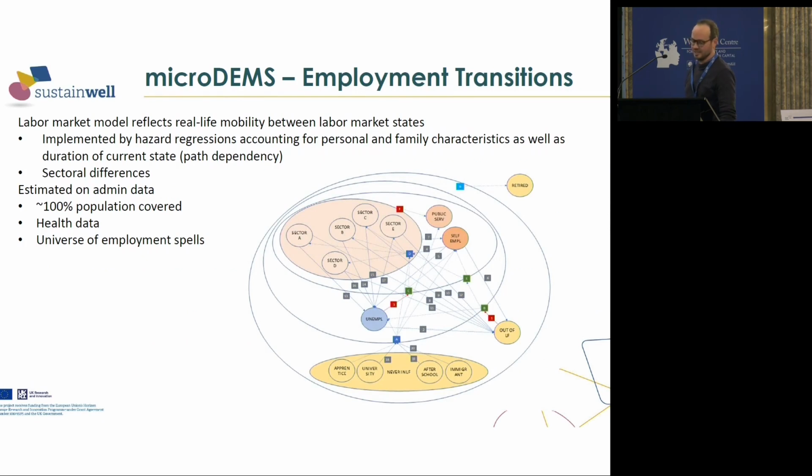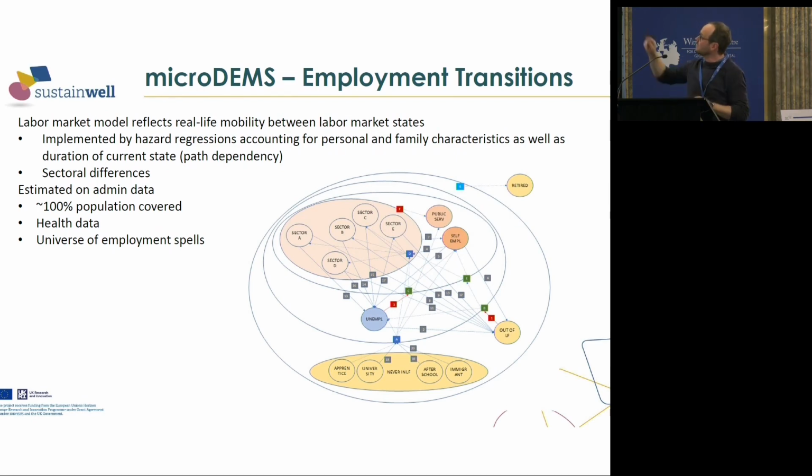And just to give you an impression of the complexity of our labor market model, what you see here is the different labor market states that we distinguish. So people can change from out of the labor market into the labor market. If they're employed, they can choose between different sectors. And all these transitions between these states are estimated based on administrative data sets that cover almost the entire population. And for those people, we can follow the employment careers back to the year 1972.